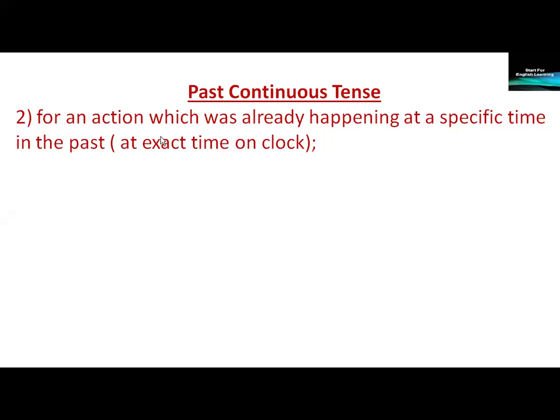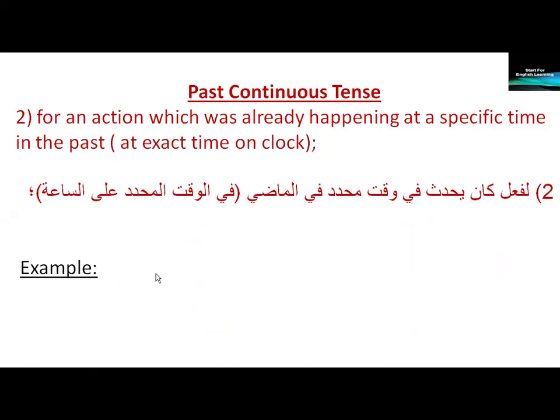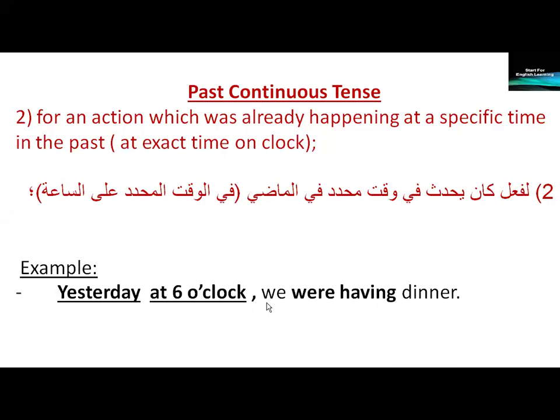Two, for an action which was already happening at a specific time in the past, at an exact time on the clock. Example: yesterday at 6 o'clock, we were having dinner. We were having, this is the past continuous verb. It was happening before 6 o'clock and at 6 o'clock and after 6 o'clock. It is a long action.